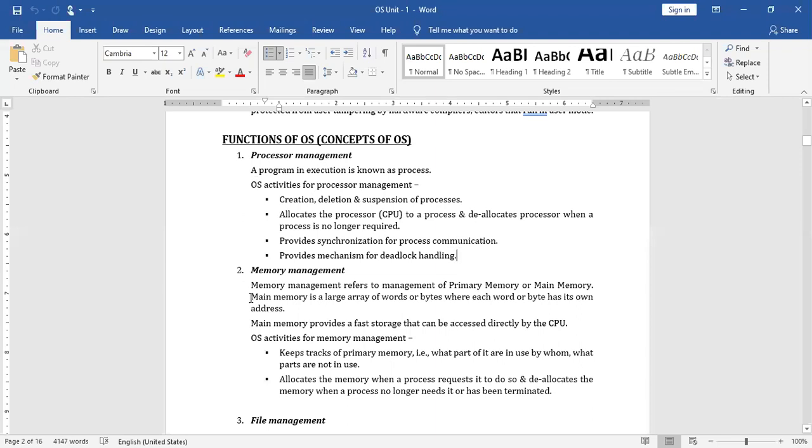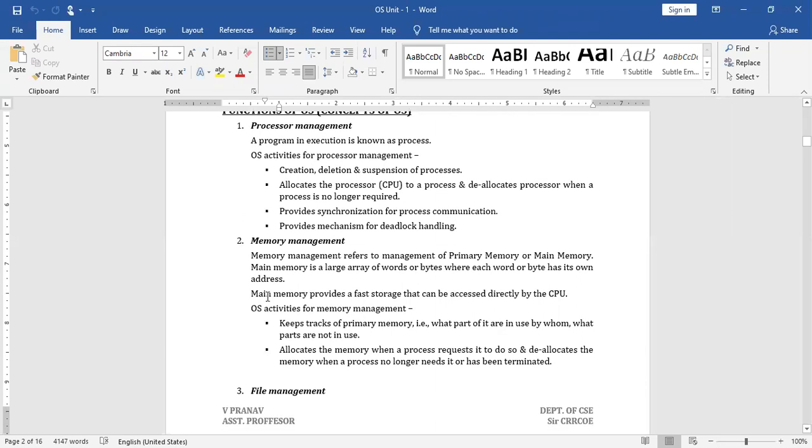And memory management. Memory management refers to the management of primary memory, or the main memory. Memory and main memory are the same. Main memory is a large array of words or bytes, where each word or byte has its own address. As you know, whenever we create a variable in the C language, the compiler allocates a memory space according to its data type. For each and every location, you have an address, right?